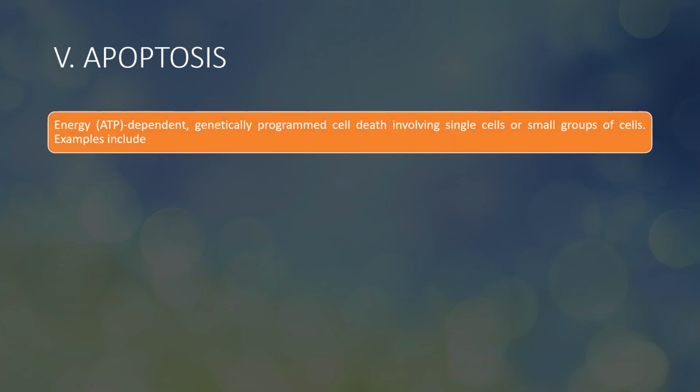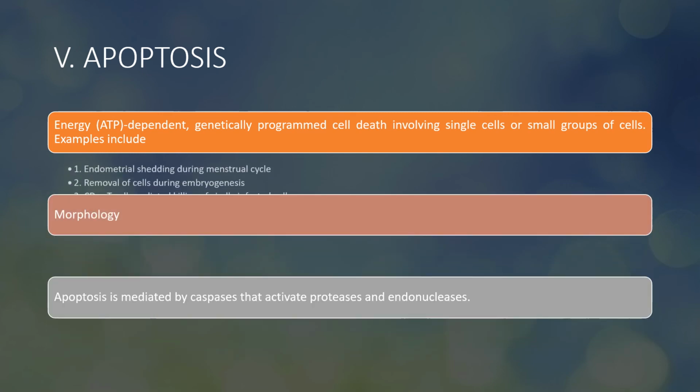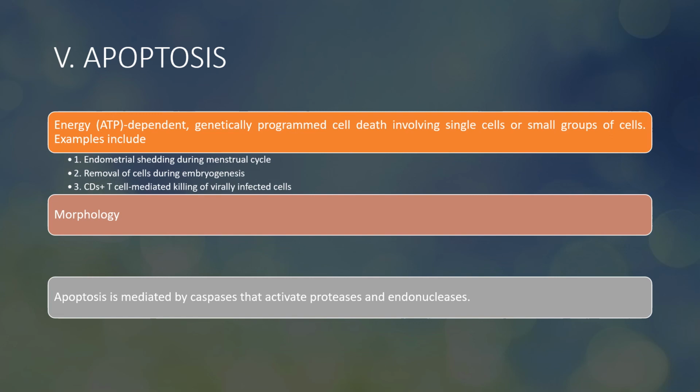Next is apoptosis. Energy (ATP) dependent, genetically programmed cell death involving a single cell or small group of cells. Examples include endometrial shedding during the menstrual cycle, removal of cells during embryogenesis, and CD8 T cells mediating killing of virally infected cells.